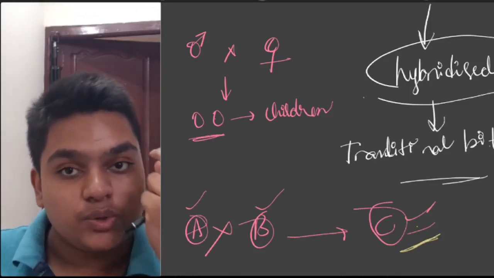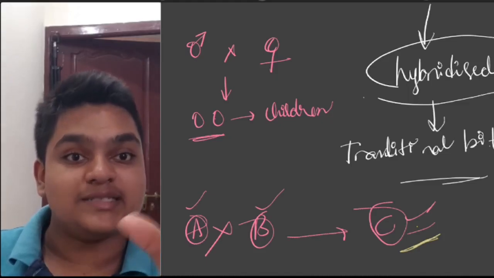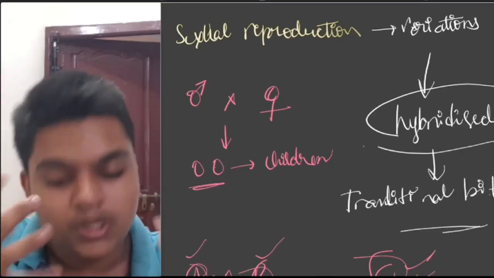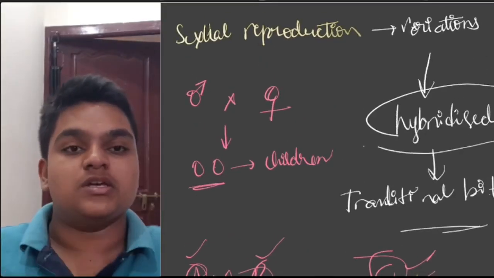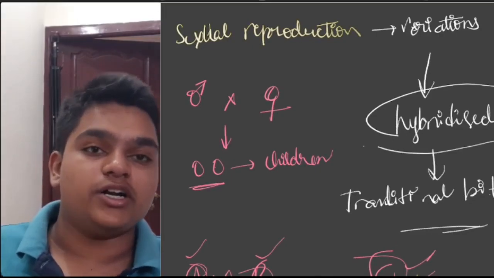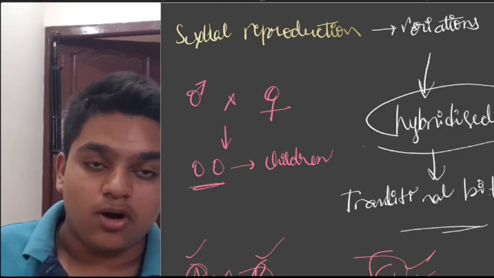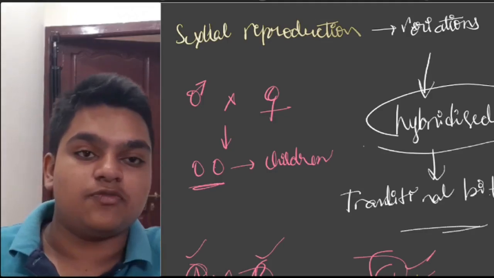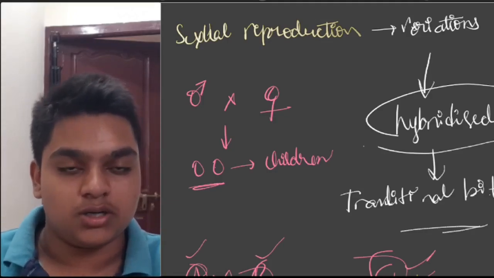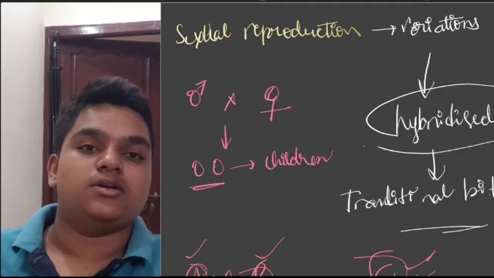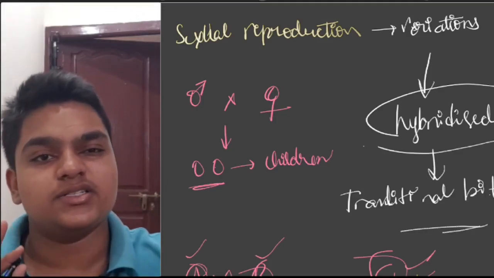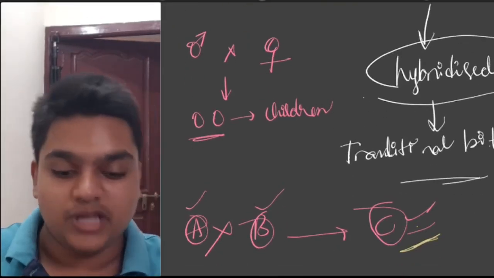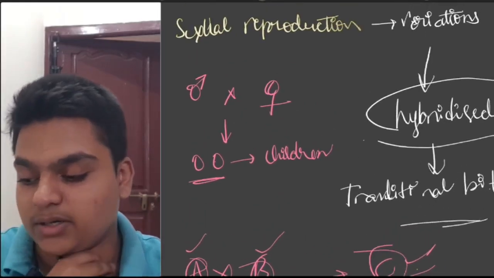This happens only with the desirable characters. That is a technique that is used in biotechnology. You can produce plants or animals or offspring with your own desirable characteristics. If you want a tall plant, you can regulate the gene for tallness and produce a tall plant. If you want a dwarf plant, you can reduce the gene which is responsible for tallness, and you can produce that dwarf plant. Like that, genetic engineering and biotechnology are ruling the world even today. That is your biotechnology.